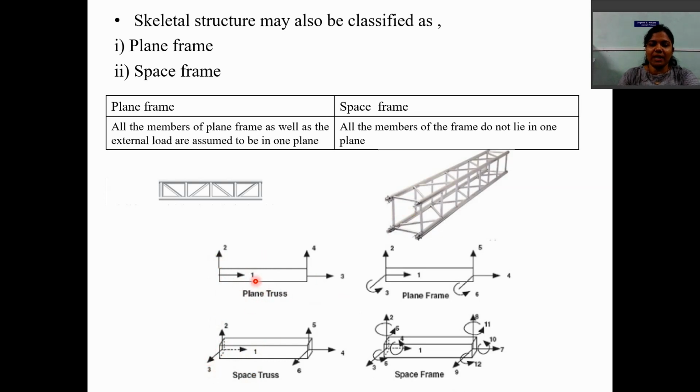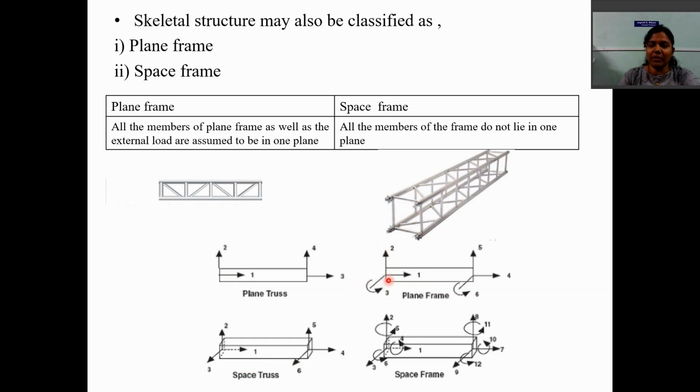So in the case of a plane truss we have two forces, and here we have three-dimensional forces. Similarly, in a plane frame also, if we consider a member of any plane frame structure, then it will be subjected to force in the x direction, force in the y direction, and third, about the z direction, it will rotate.